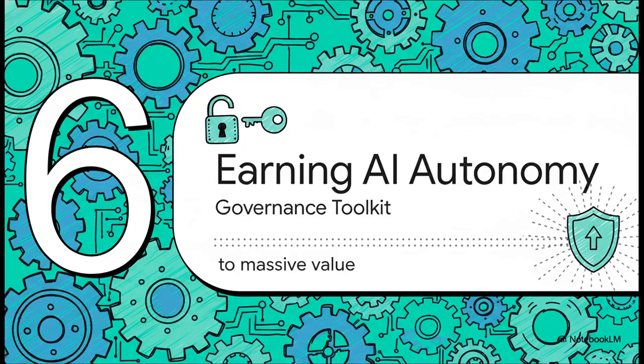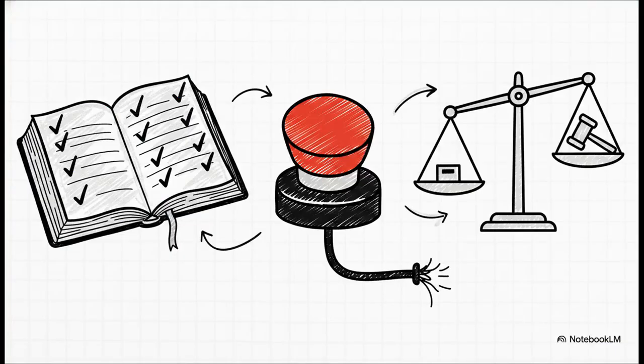Section 6, Earning AI Autonomy, the Governance Toolkit. These key design principles are what turn the action threshold into a daily operating discipline. First, classify actions before approving the tool. Separate access from authority. Require evidence that actually matches the consequence of the action. Always use stored, approved services. No improvising in production. And crucially, preserve an action ledger. Every delegated permission needs a clear scope, a verifiable ledger of intent, and a hard-coded path to pull the plug before any state change happens.